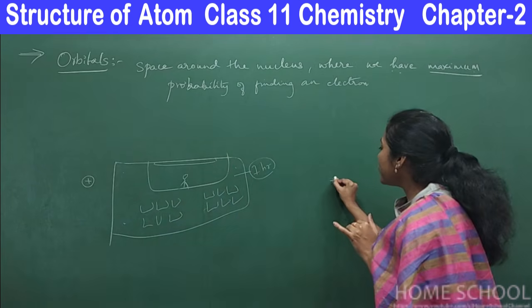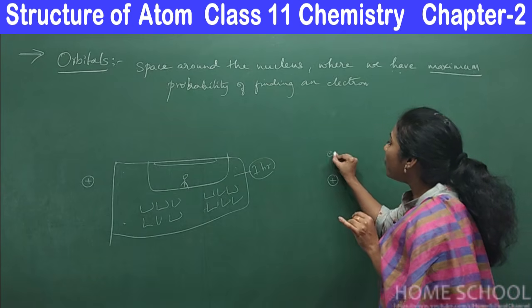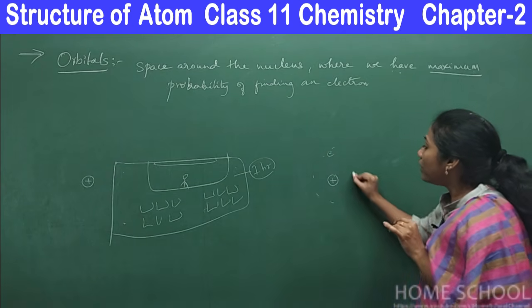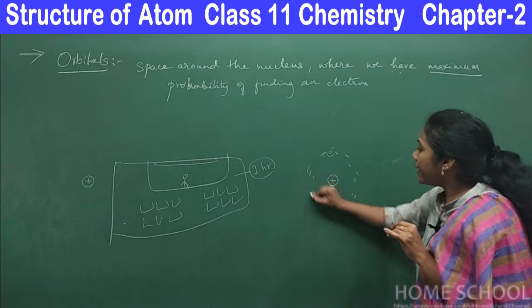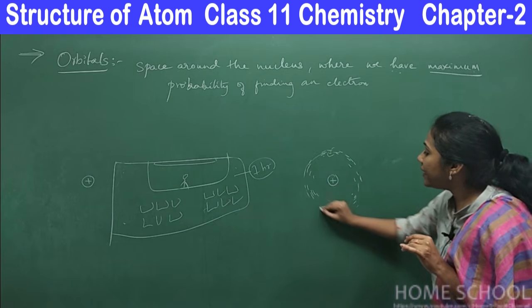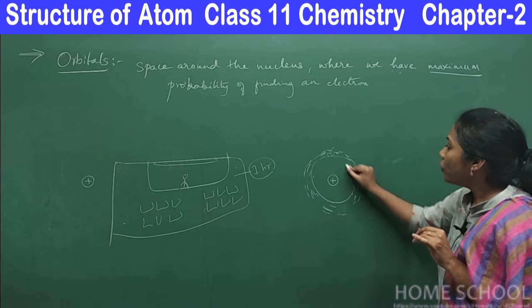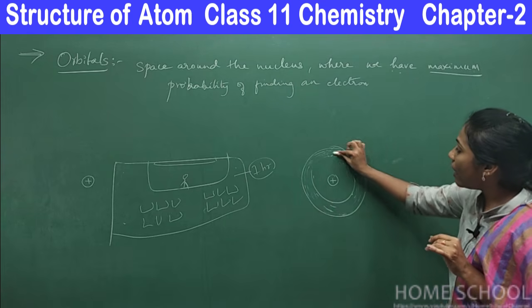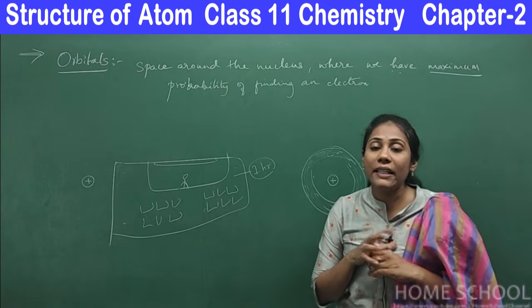If this is a nucleus, imagine you have one electron. If this one electron only rotates or revolves, or you will find this electron only in this area, then this particular area we will call as orbital.